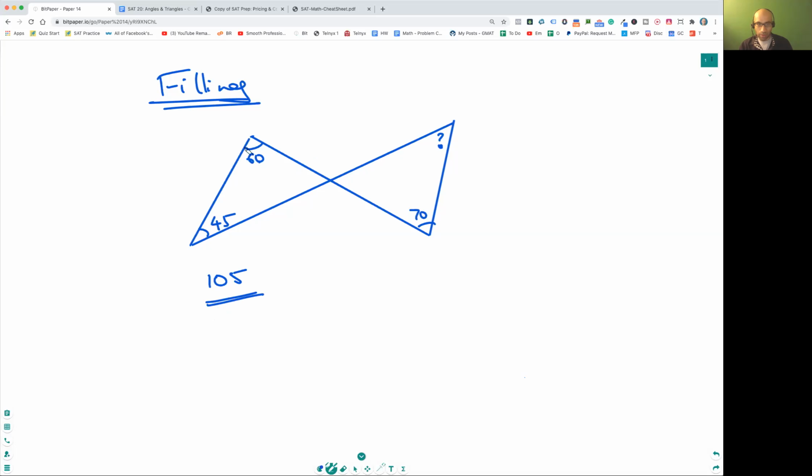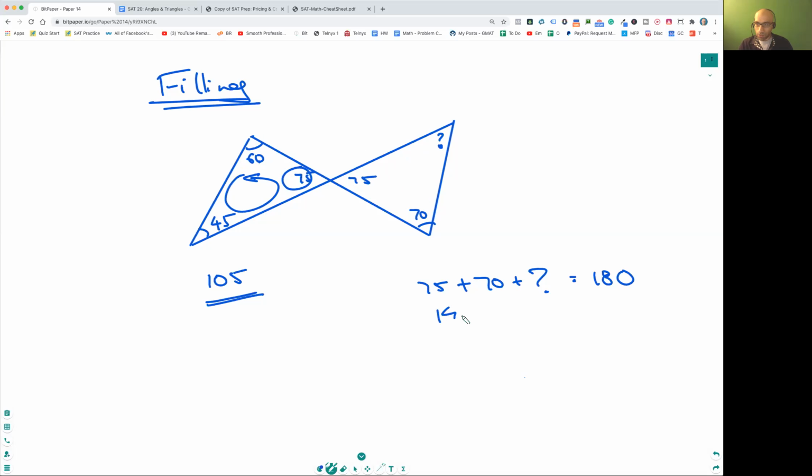Now, this is 105 over here, which means how much is this angle going to be? This is 75. Now, because this is 75, this is the crucial step. This has got to be 75. So if this is 75, then 75 plus 70 plus how much is 180. You see, you finish this, and then you move over here, almost like a game. You finish this, now you move over here and solve this problem. Hopefully, Jelly, that makes sense to you.